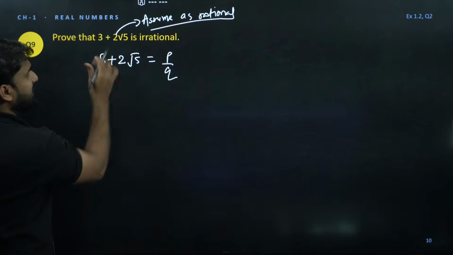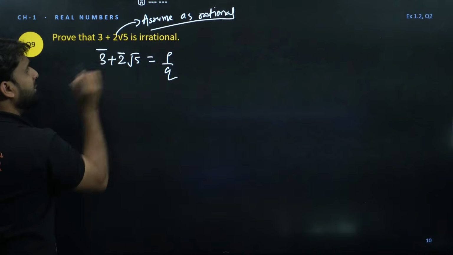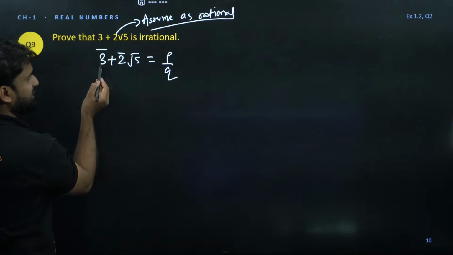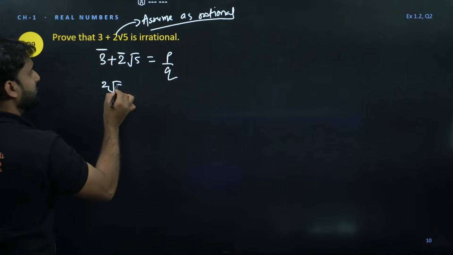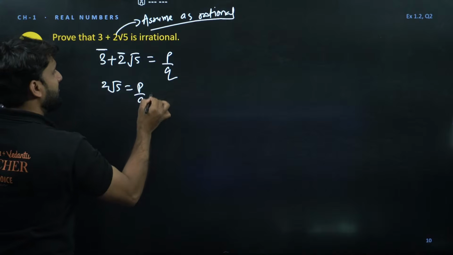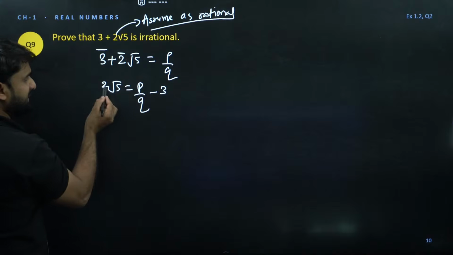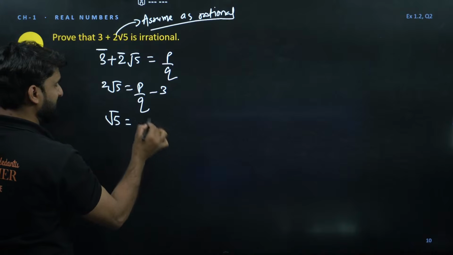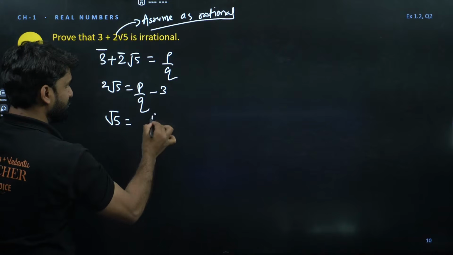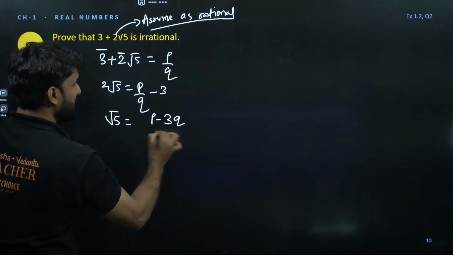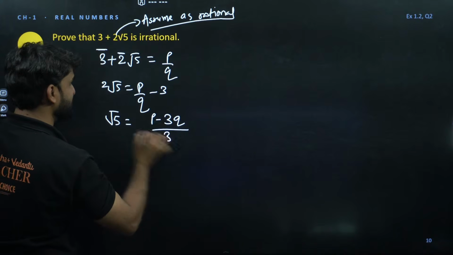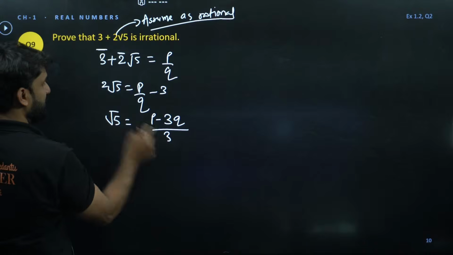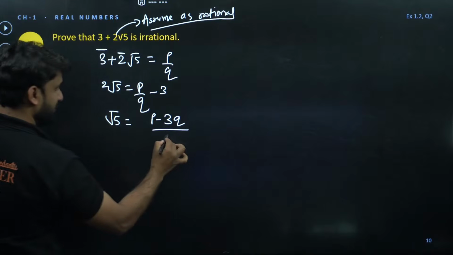Now my dear, take all the whole numbers to the right side. So 3 will go first, p by q minus 3. Now 2 is in multiplication, so 2 will go there. So root 5 will become, can we take LCM? So p minus 3q divided by 2q is coming here. Right everyone?